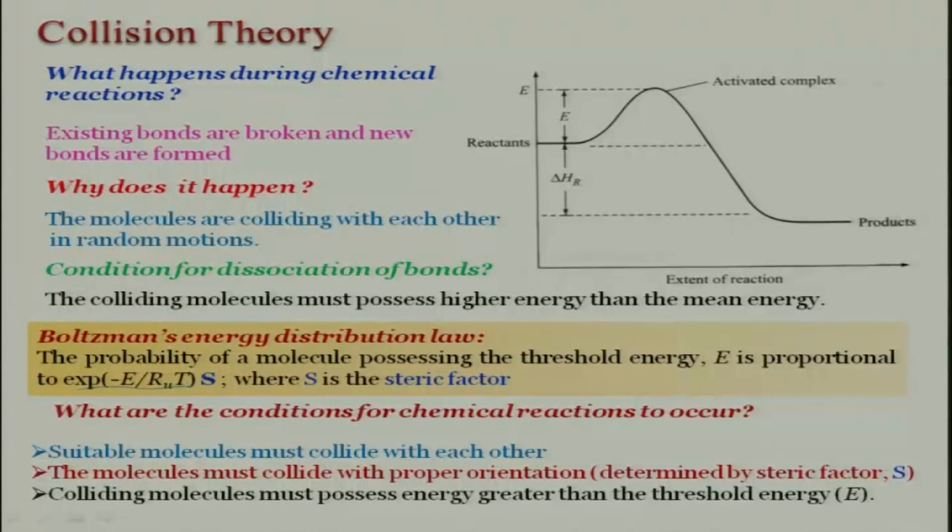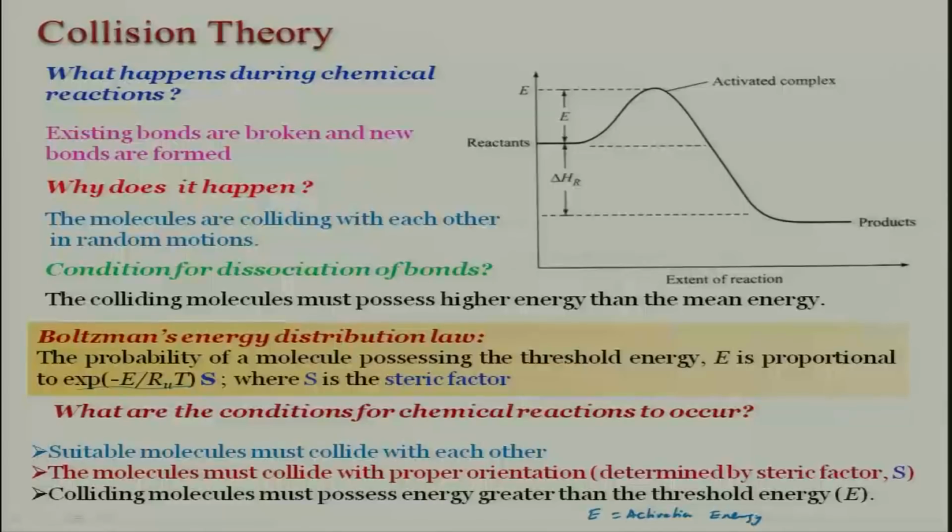This is collision theory. What we are going to do is look at how we can relate this to the reaction rate. That is the basic idea.